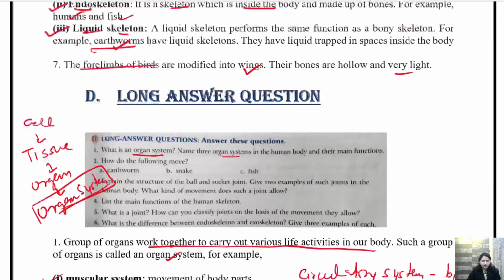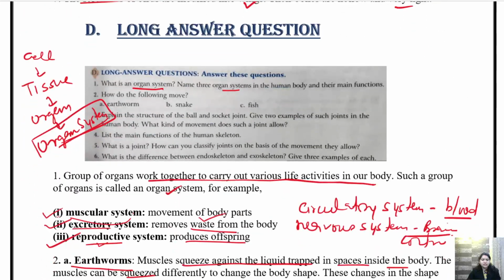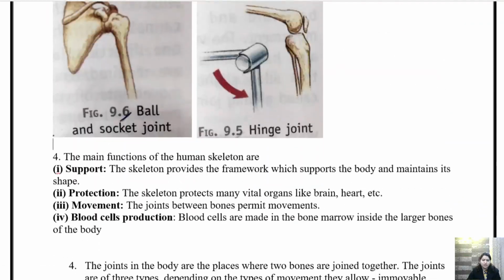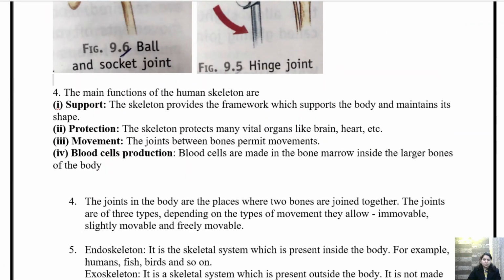What is question number 4? Question number 4 is list the main function of human skeleton. What are the main function of human skeleton? Human skeleton, first of all, gives support. Human skeleton gives support, gives protection, movement, helps in movement and development of blood cell.